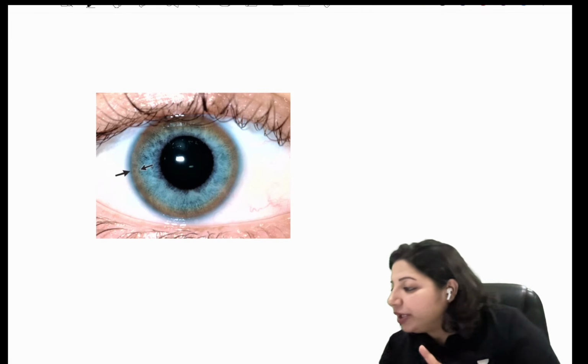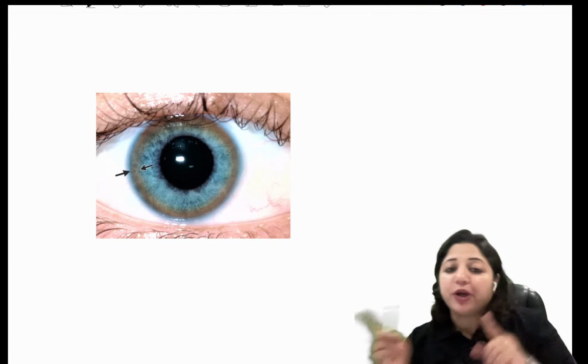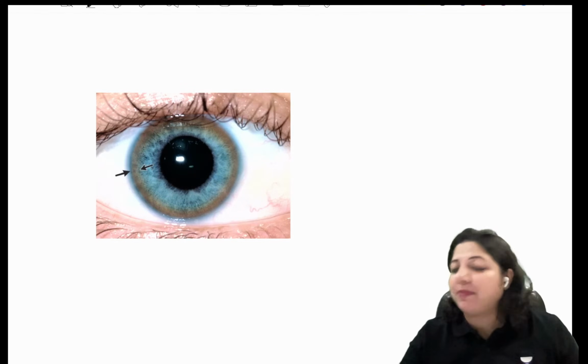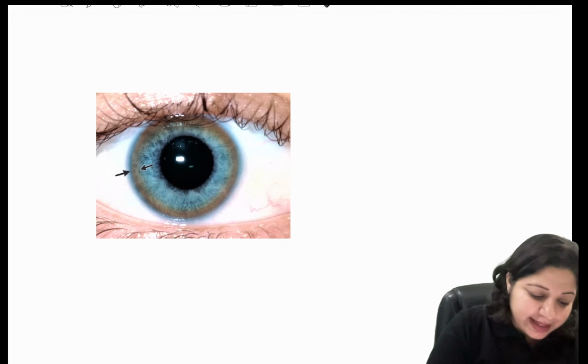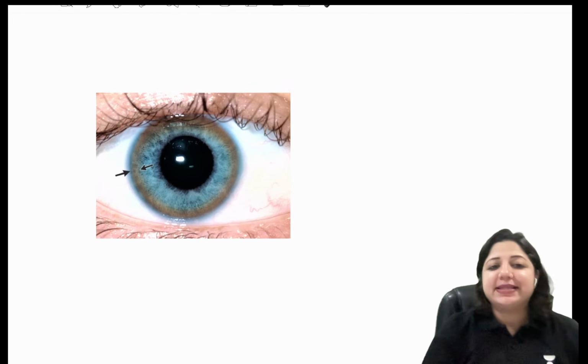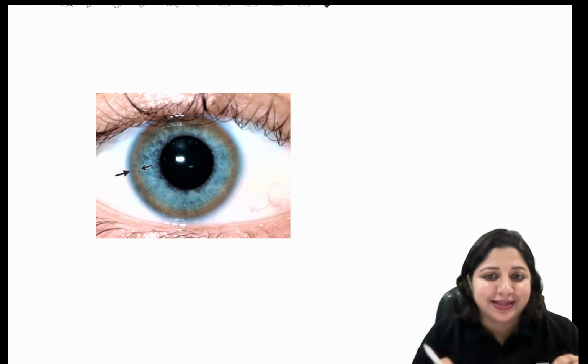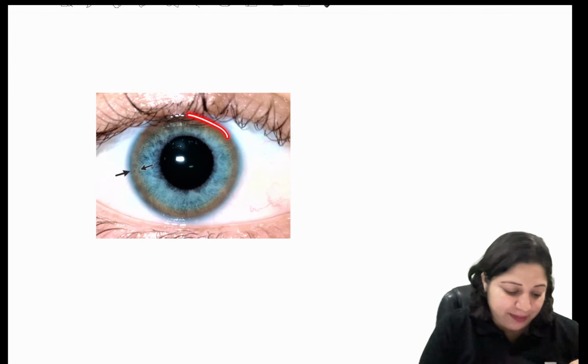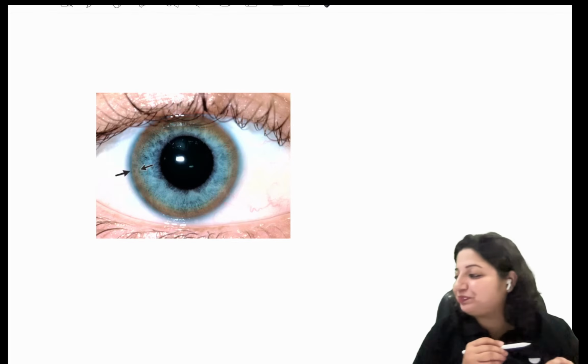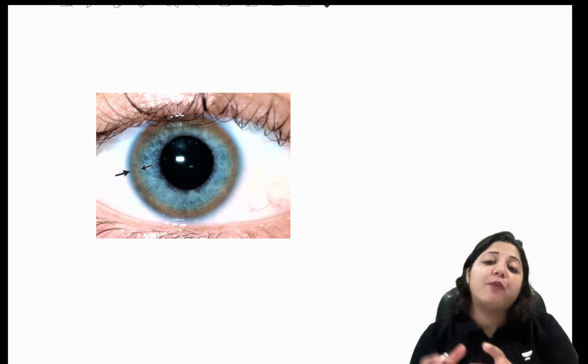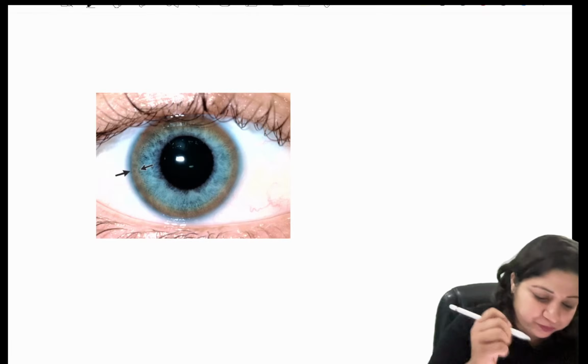So tell me what you get to see here. This image is from a patient of Wilson's disease, which is a very common point of confusion.